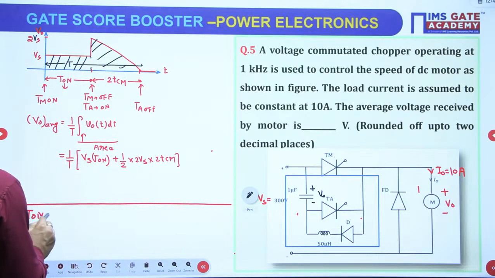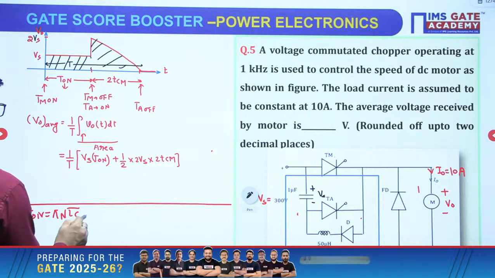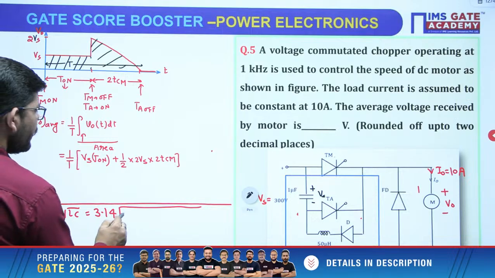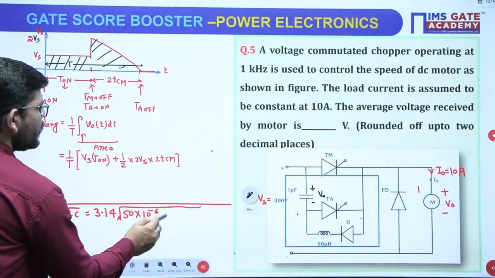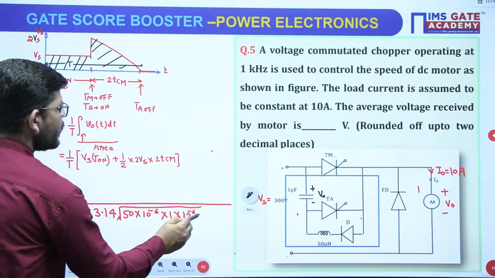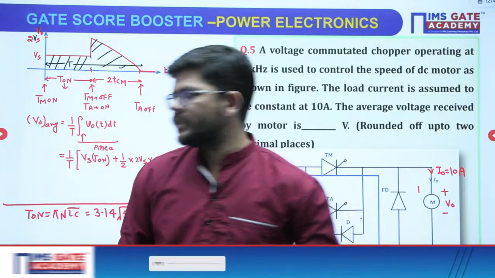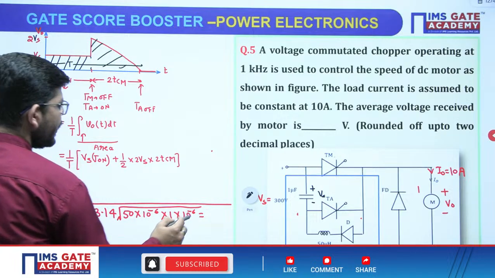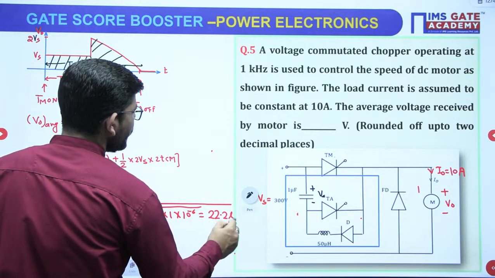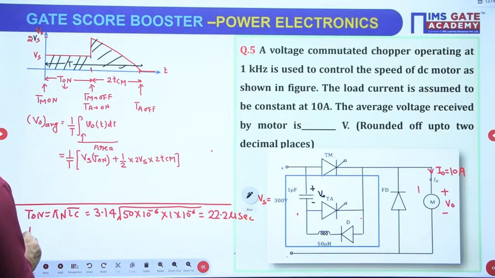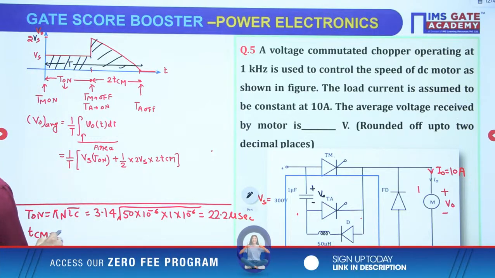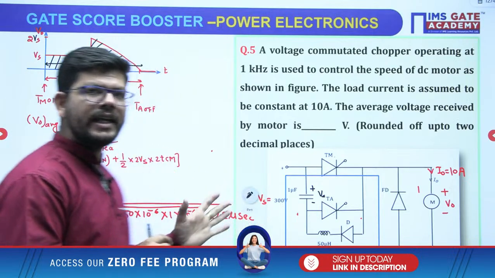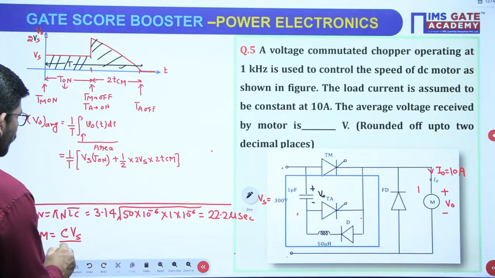So T on will be pi under root LC, pi 3.14 under root L and C. What is the L value? 50 microhenry. What is the C value? 1 microfarad, correct. When you will calculate this, then the T on value is 22.2 microseconds, right? Then how to calculate TCM? Same. What formula we have used in the last case? CVR upon I naught. Here in this case it will be C Vs over I naught, okay.